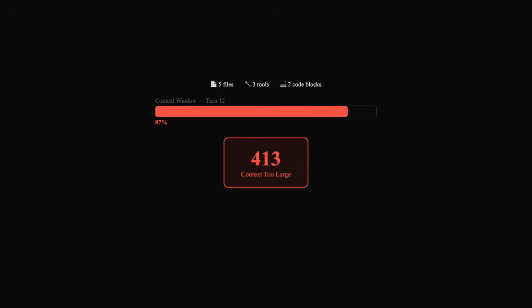Picture this. Your agent has been working for 12 turns. It read 5 files, ran 3 tools, generated 2 code blocks. The context window is 87% full. Next turn, it reads 1 more file, and the API returns 413. Context too large. In a normal agent, session dead. All progress lost. Tokens wasted.